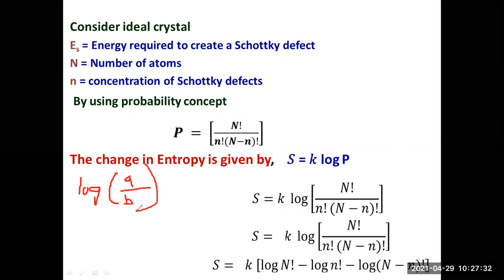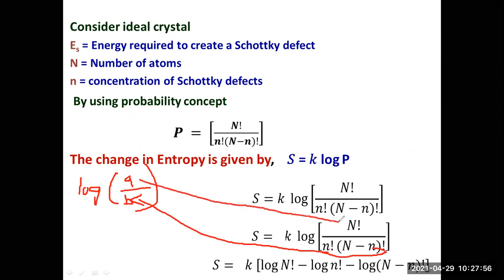Here b means this whole part. I'm talking about this whole part; this is your entire b. And a is this one, this is a. I don't think you will have any problem with this.